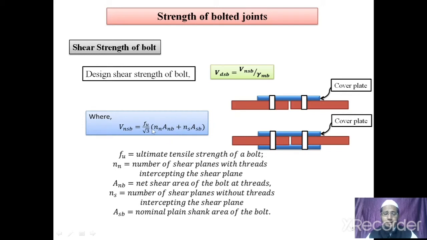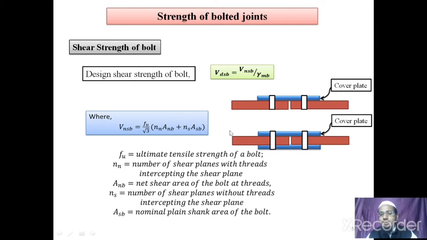It will be taken as 0.78 times the gross area. Means it is lesser than the gross cross-sectional area, or 22% less than the gross cross-sectional area of the bolt at the plain shank portion. So by using this formula, we can calculate the shear strength of the bolt.